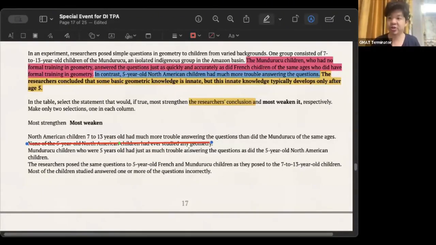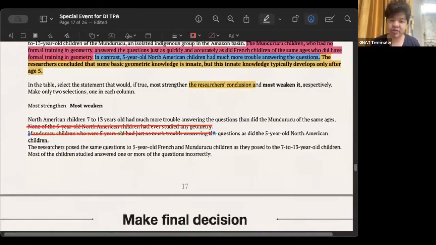option is not unconstitutional. Then the fourth option says that the questions given by researchers to 5-year-old children and 10-year-old children from 7 to 13 years old are actually the same questions. But my question is, if it's the same question, then how can we weaken it, right? What we want to find is another different variation, that is another new and different variation besides age. So if you give the same questions and you don't add any other variables, for example, if you give the variable that the questions given to American children are more difficult, then it can indeed be weakened.